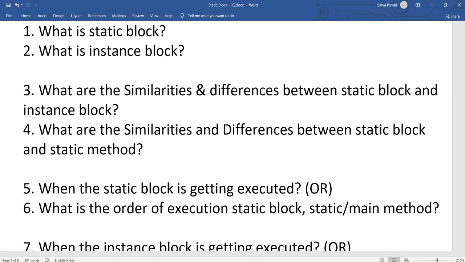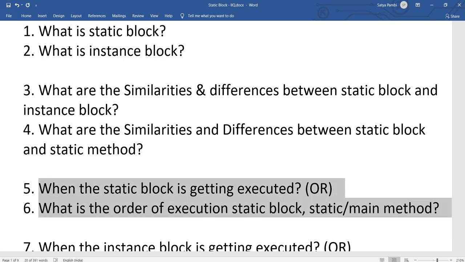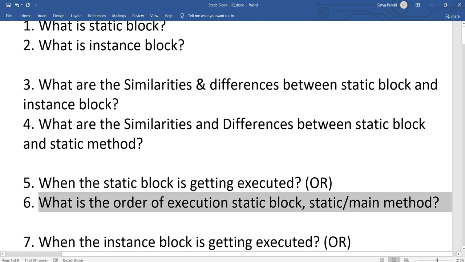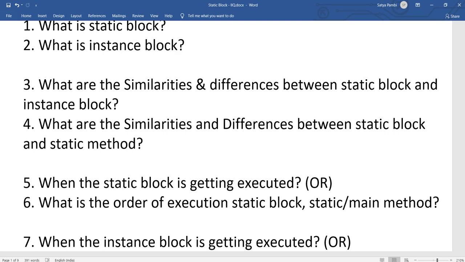And when the static block is executed, we have seen already. What is the order of execution of the static block and the static main method? These are similar questions. When the static block gets executed, we have discussed this: a static block gets executed when the class is loaded into memory by the Java virtual machine or Java class loader. So the order is: first the static block executes, then the static method, then the main method will be executed, and whatever logic you are writing inside the main method will continue execution.